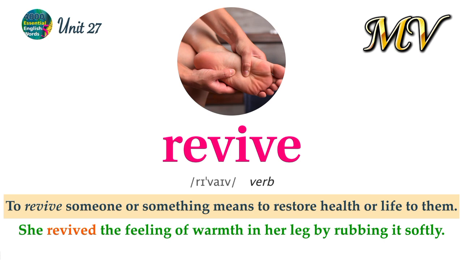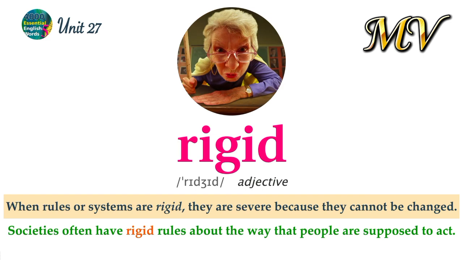Revive. To revive someone or something means to restore health or life to them. She revived the feeling of warmth in her leg by rubbing it softly. Rigid. When rules or systems are rigid, they are severe because they cannot be changed. Societies often have rigid rules about the way that people are supposed to act.